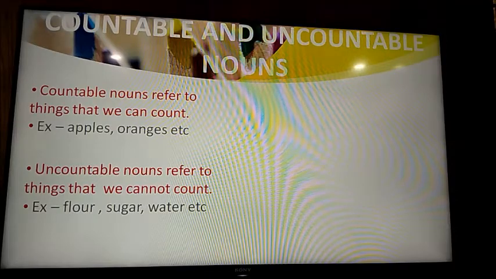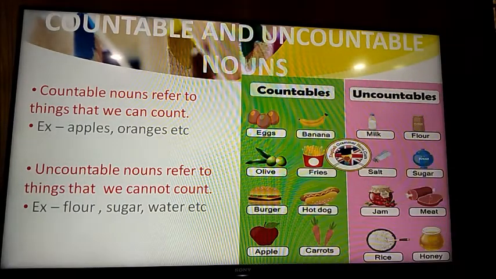Now I have also given a chart for you to make it easier to understand. The green column has the chart for countable nouns, and the pink one has the chart for uncountable nouns. So for countable, some examples are given: banana, hot dog, apple. And for uncountable, some examples are given: milk, sugar, jam, rice.